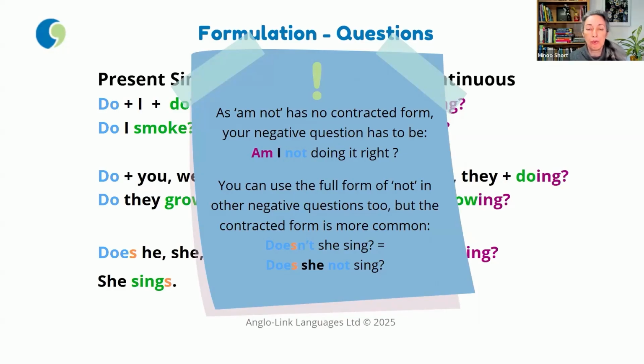You can use the full form of not, like this, in other negative questions too, but the contracted form is more common. So usually we say, doesn't she sing? But you may hear, does she not sing? But notice that it sounds a little more formal. That's why it's less common. So that's all for formulation.